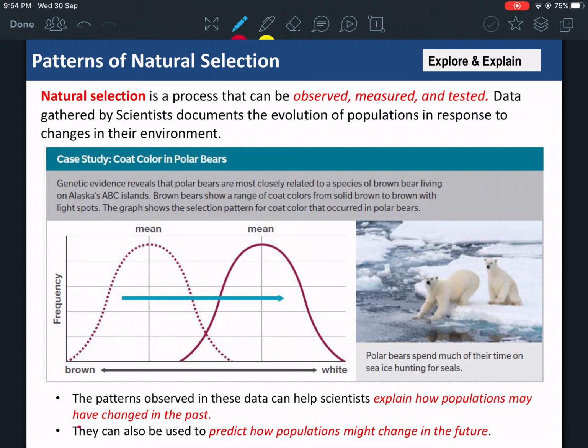So that's also a type of natural selection. And you're going to know why they're able to survive better, because we're going to do a case study on this later during the lesson. It's going to be part of your activities, and you're going to see why white bears were able to survive more in this type of environment than brown bears, and this is how nature has selected the trait, which is the white fur color, to survive. Later we're going to take the next part of the lesson, but this is what you need to know about natural selection so far.